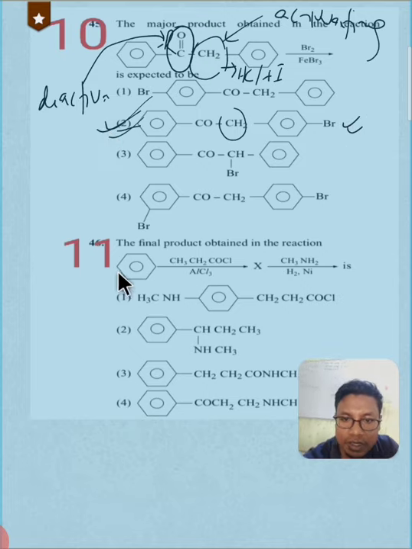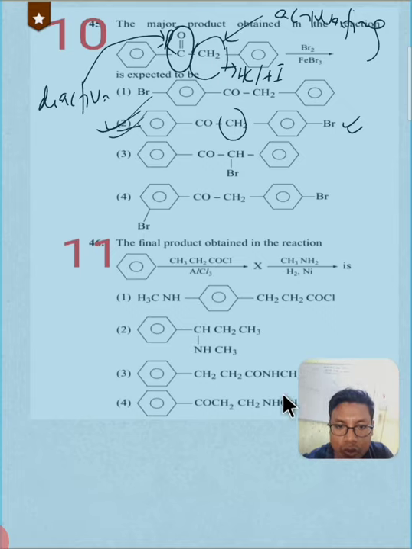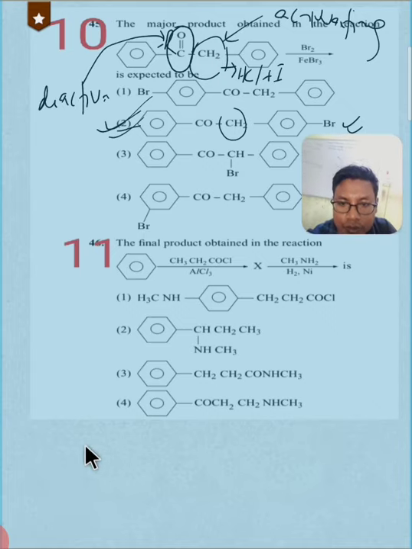Okay, the 11th question, the final product obtained in the following reaction. This is the reaction, and we need to give the final product. This is Friedel-Crafts acylation. Benzene is reacted with propanoyl chloride in presence of AlCl3. So let me write the reaction here.